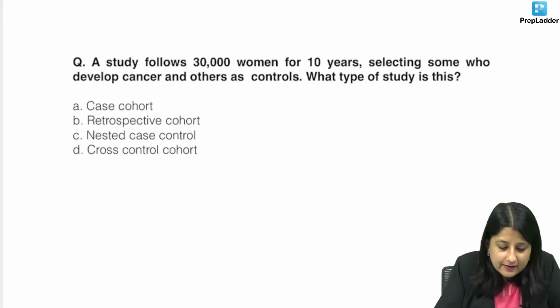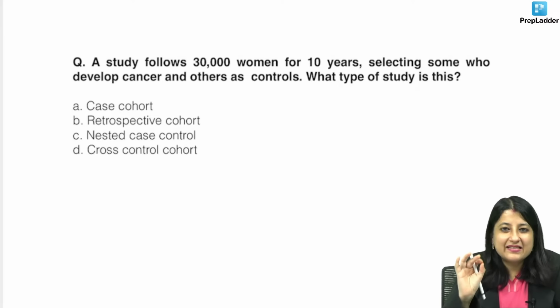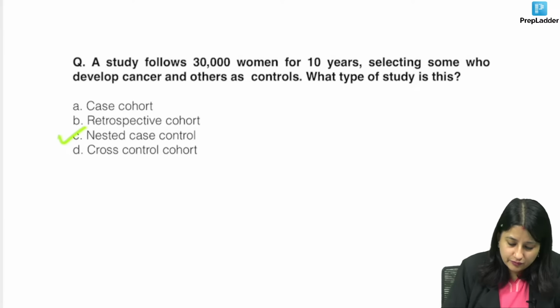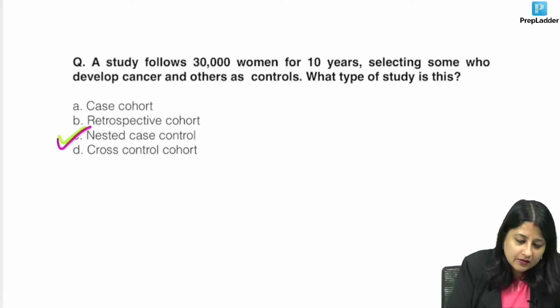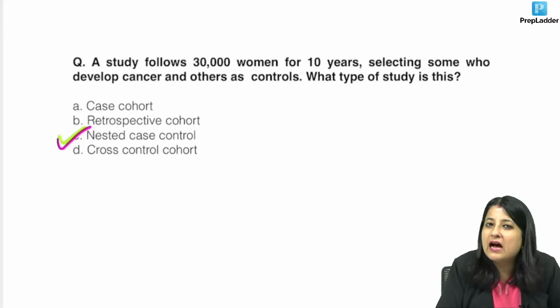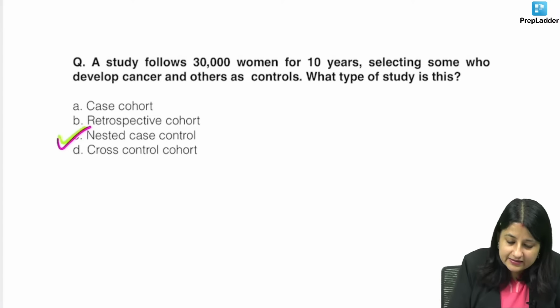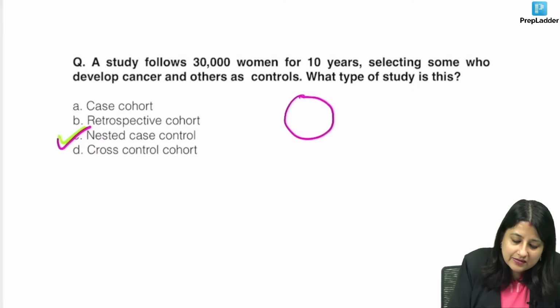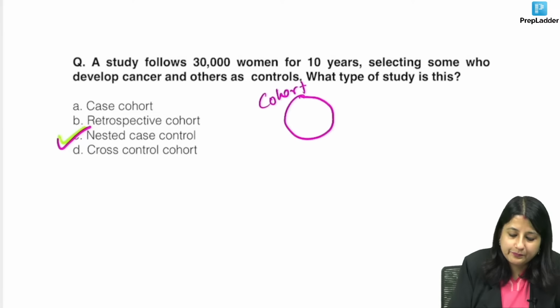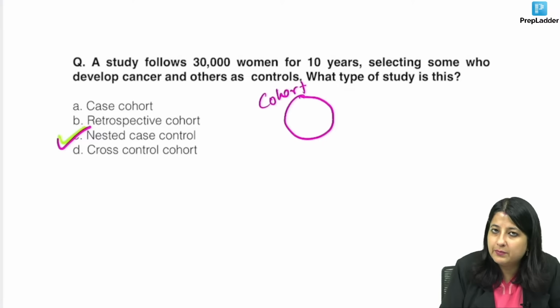Yeah, so what is this? Now see, nested case control is a question of INI only, guys. So far, they haven't yet asked in NEET or FMG exams. Nested case control means I will start with a cohort only. I will start with a group of people.